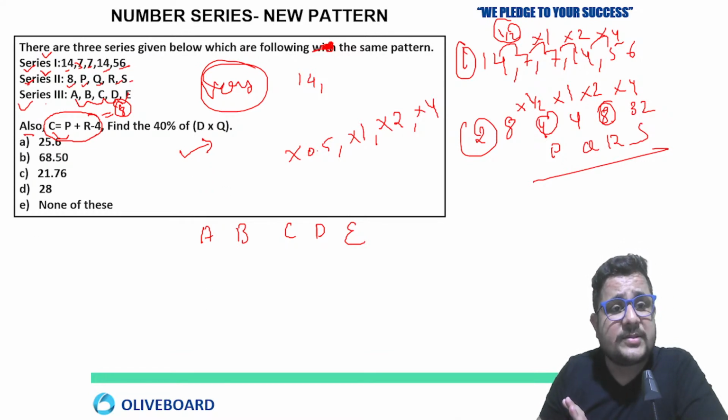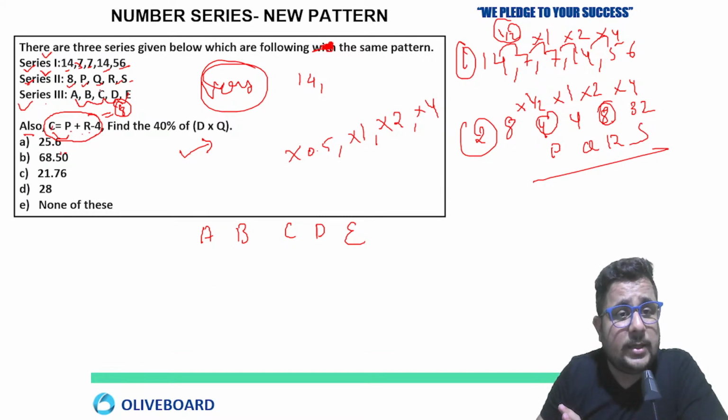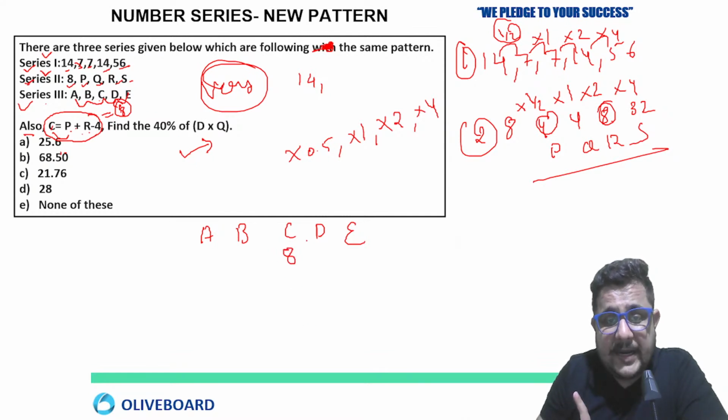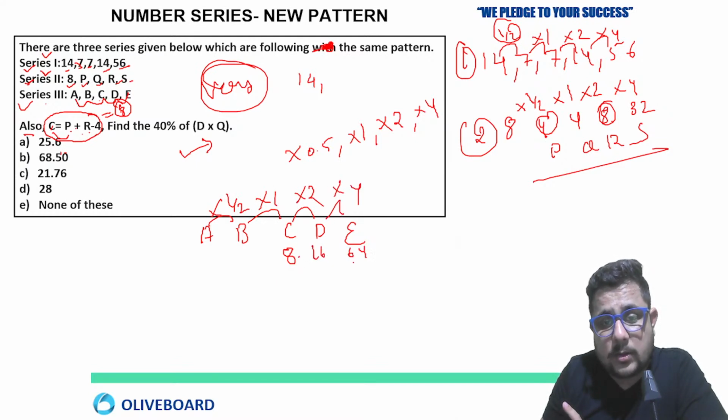Now C. C equal to P plus R. So C, if you know the third pattern, P plus R, already we calculated, that is 8. Now 8 multiply what? You know the pattern, multiply half, then multiply 1, then multiply 2, then multiply 4. So 8 multiply 2, 16, 16 multiply 4, 64.